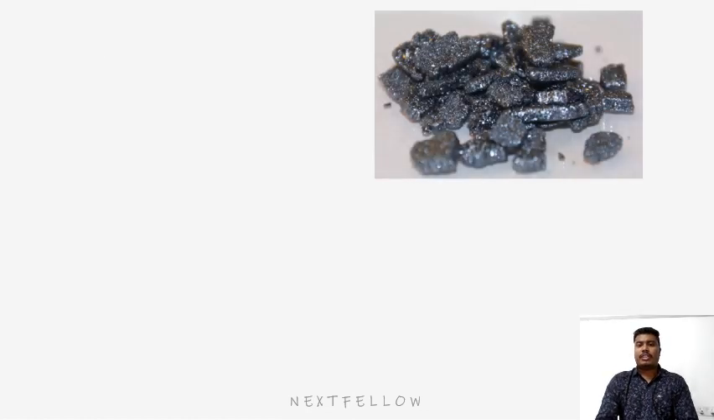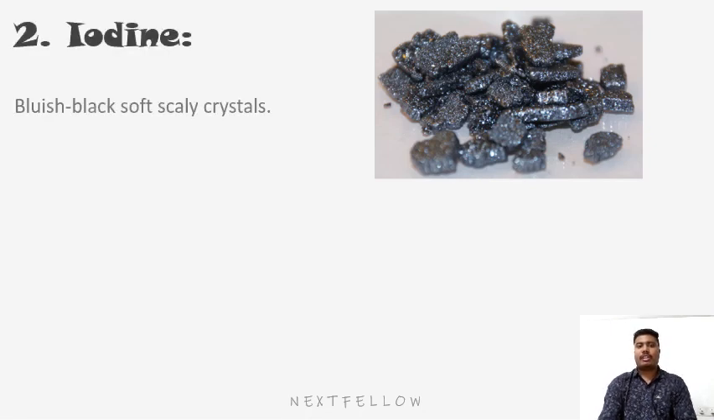Now we will discuss the second inorganic irritant poison. This is a bluish black crystalline substance with a metallic luster and soft crystals. This poison is iodine. It is a bluish black soft scaly crystal with metallic luster. It gives violet colored vapor at all temperatures, and has a characteristic odor by which it is identified.